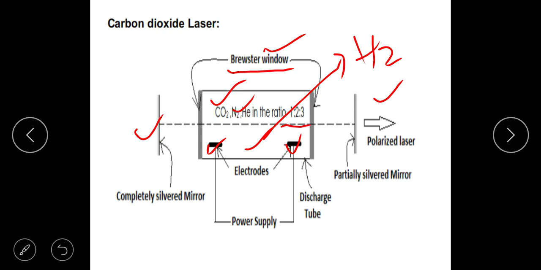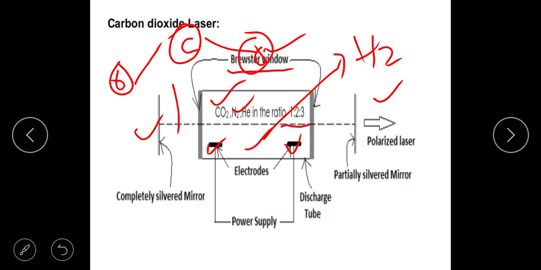Suppose that we have a molecule like this. C is sitting here, this is O and this is O. It will not be bent like this, but CO2 is the molecule which might look like this. Then if you supply energy to this, we are in quantum mechanics.